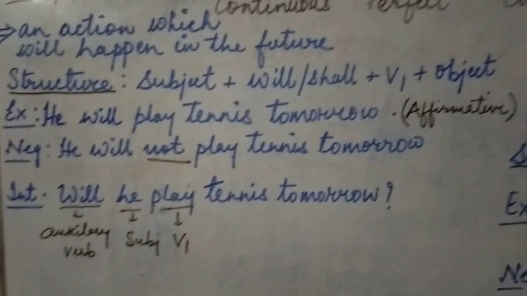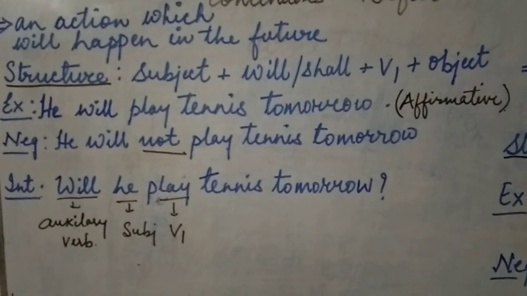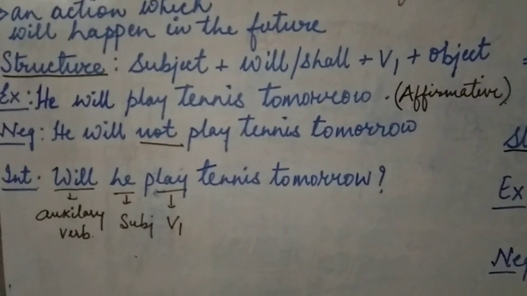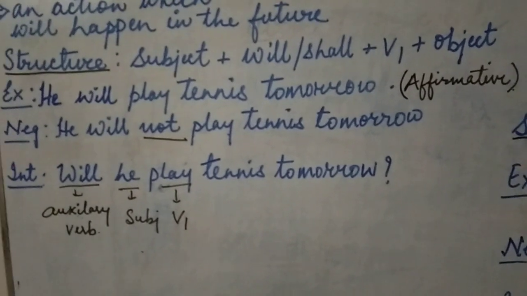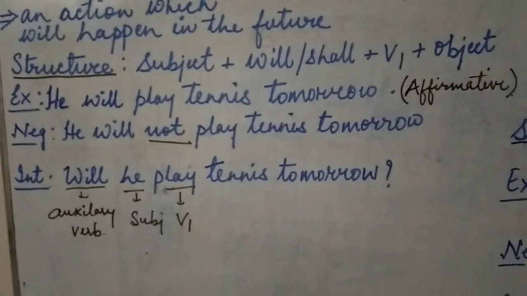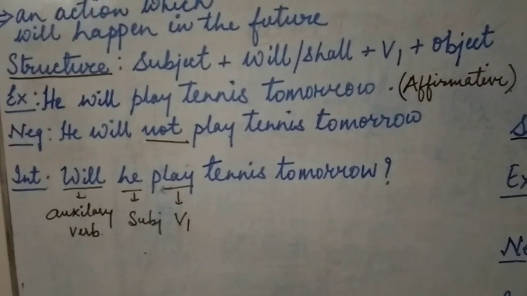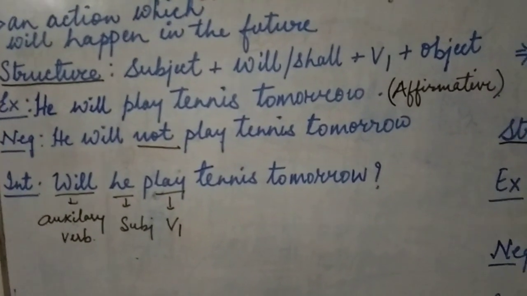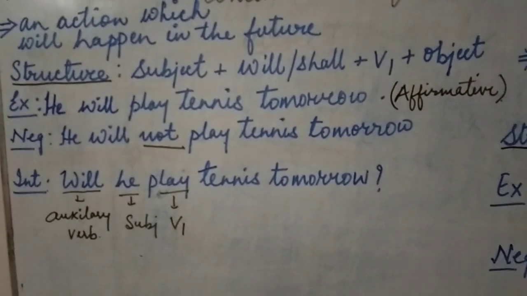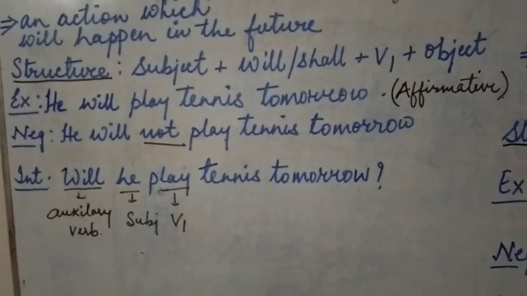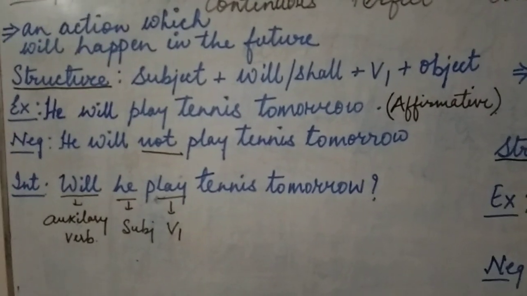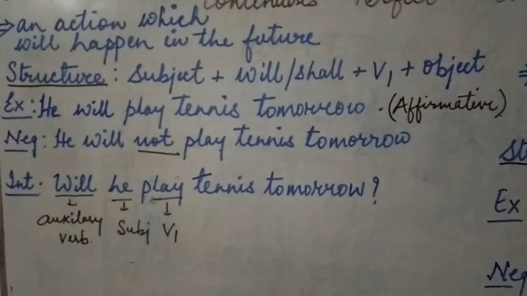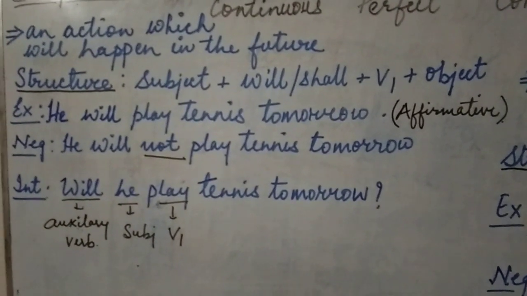Now, let's come to the interrogative one. Will he play tennis tomorrow? Now, first the auxiliary verb will come, then the subject of the sentence, and then the V1 form of the verb, and then we are going to place the object, and then we are going to denote the time and question mark. Question mark is very important. Punctuation plays its own role in grammar. It's very, very important to place a question mark in an interrogative sentence.